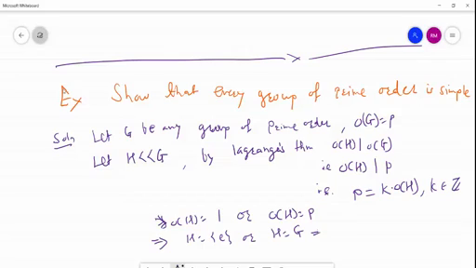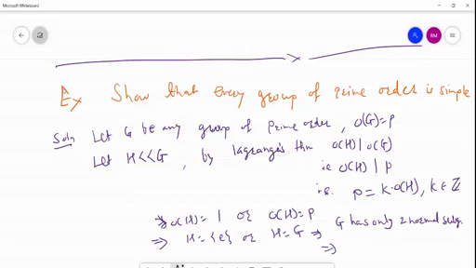So this implies G has only two normal subgroup, namely E and G itself.